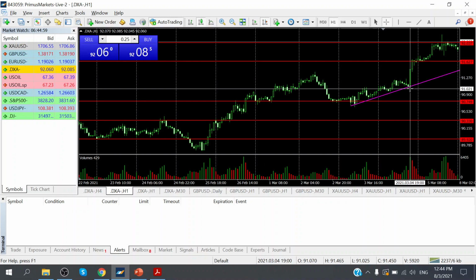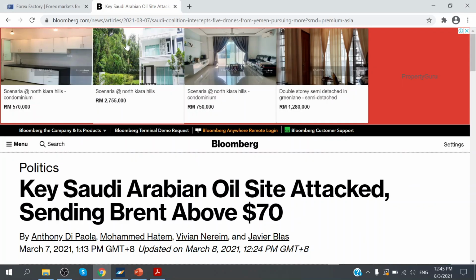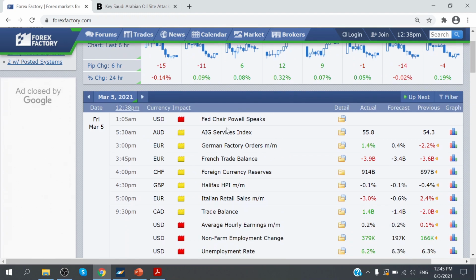came on Friday morning. Again, here you can see the day and the time, 4th of March, 1900 hours. So if you are residing in Malaysia or anywhere around this region, according to this Malaysian time zone, you will need to add 6 hours to this. So 19 plus 6 will be 25. 25 minus 24 will be 1 a.m. So at 1 a.m. on a Friday morning, the event was the Federal Reserve Chairman speaking at 1:05 a.m.